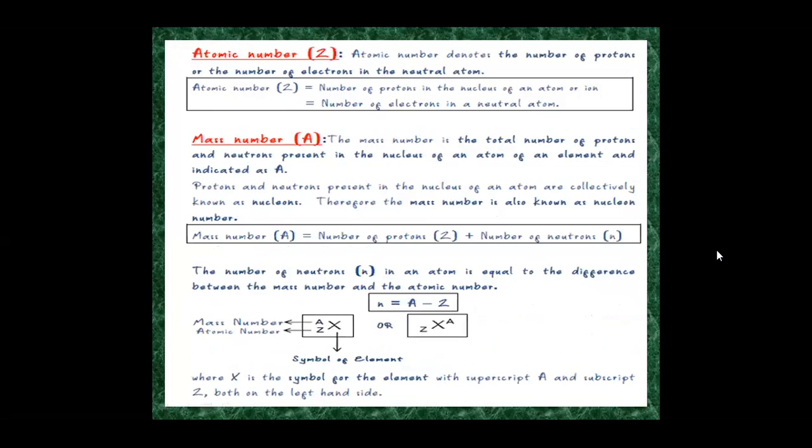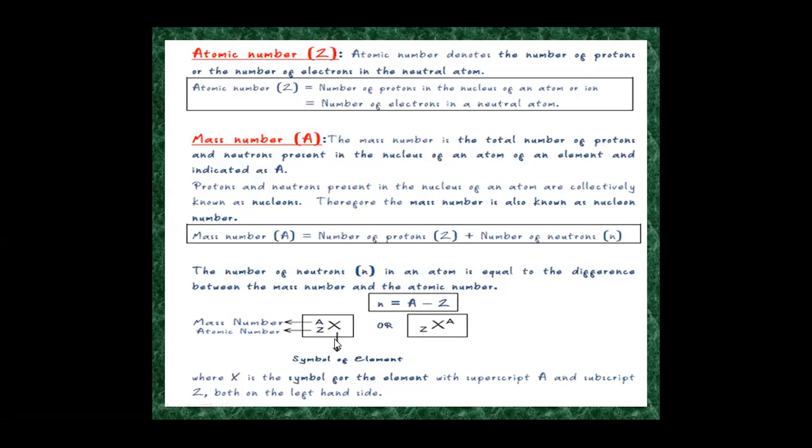Then comes mass number. The mass number is nothing but the total number of protons and neutrons present in the nucleus of an atom of an element, and is designated as capital A. So mass number A is equal to number of protons plus number of neutrons. Thus, the number of neutrons in an atom is equal to the difference between the mass number and the atomic number.